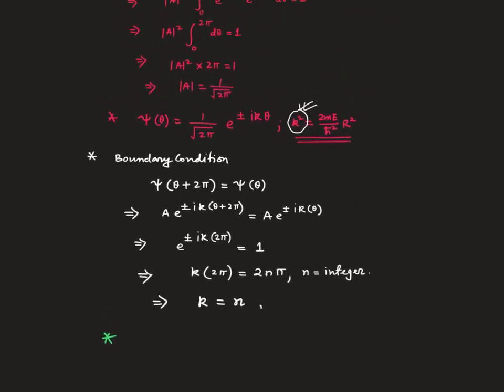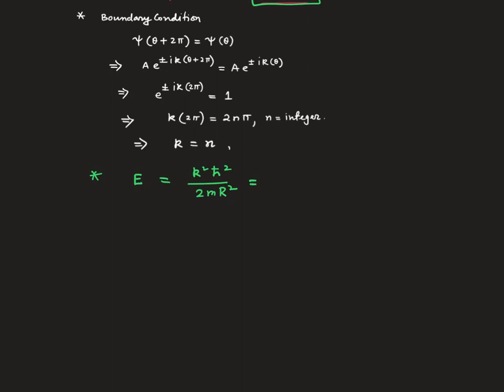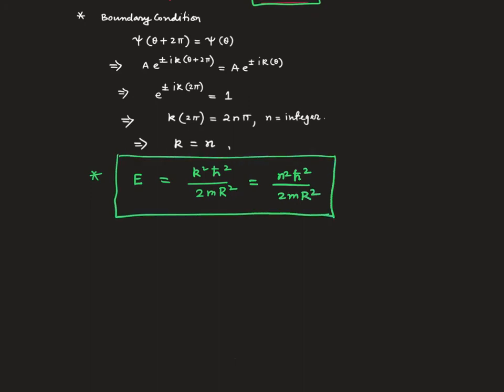Now as you can see, this expression connects k with energy E. So this expression will help us to find the energy E. So E should be k square h cut square over twice m r square. So let us put this k to be n. So this will be n square h cut square by twice m r square. So this is the expression for energy. We put here n, so this will designate the energy of the nth state. So that is all for today, and thanks for watching the video.